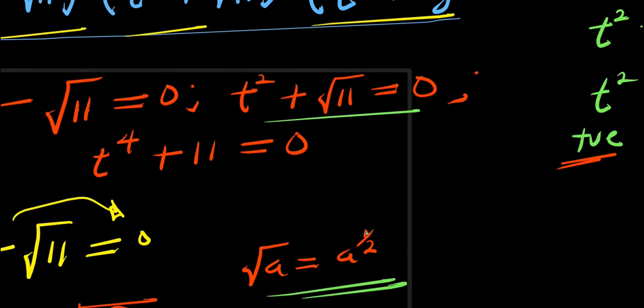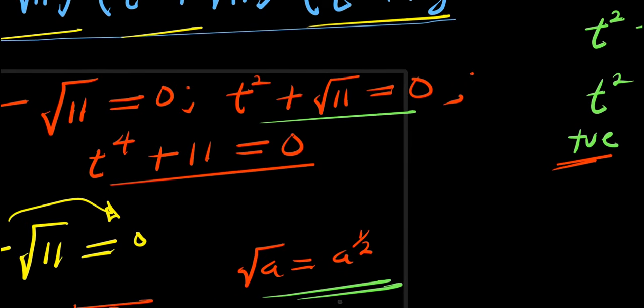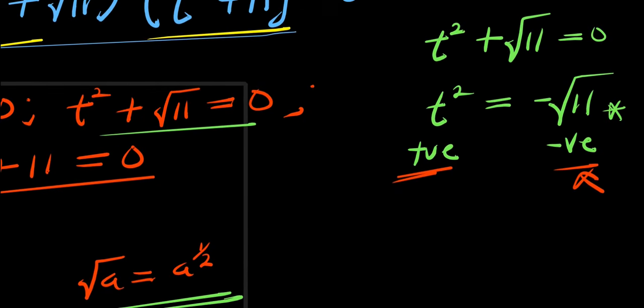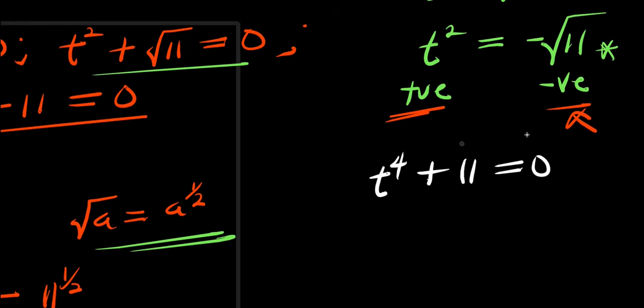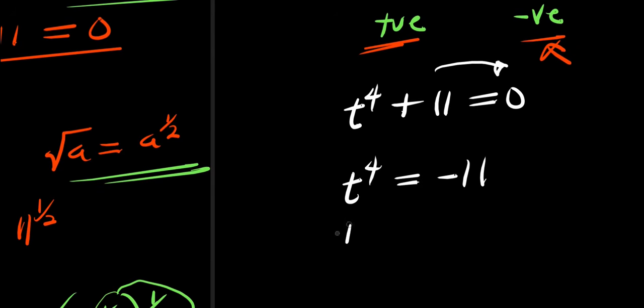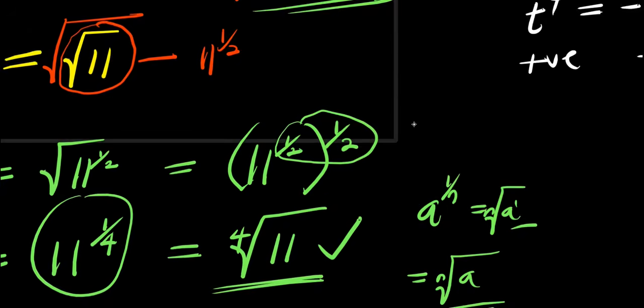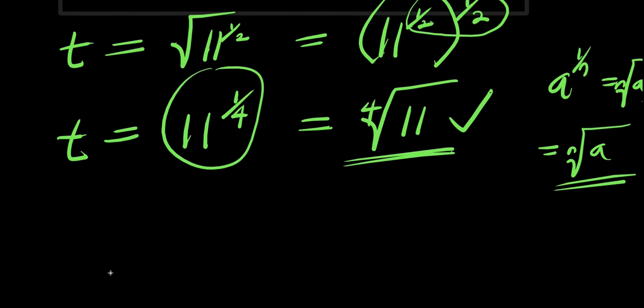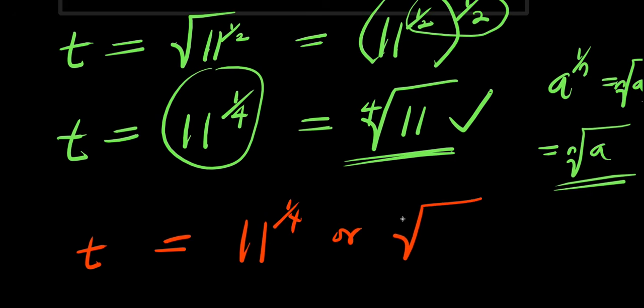So let's consider this other equation, this one here. So we have t power 4 plus 11 equals 0. From here, we move 11 over here. It becomes t power 4 equals negative 11. The same thing again. This is positive, this is negative. Cancelled, because this will give us some complex values. So this becomes the only real value that we have. That means our t equals 11 power 1 over 4, or the fourth root of 11.